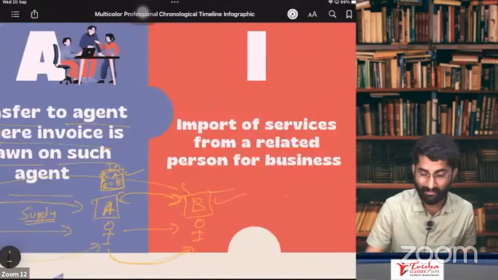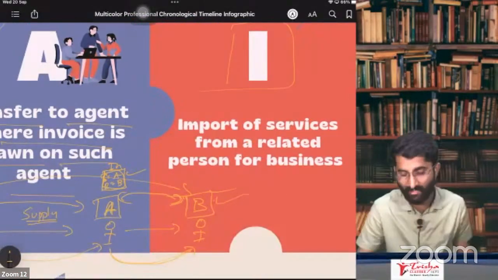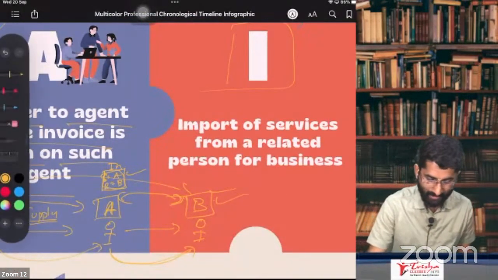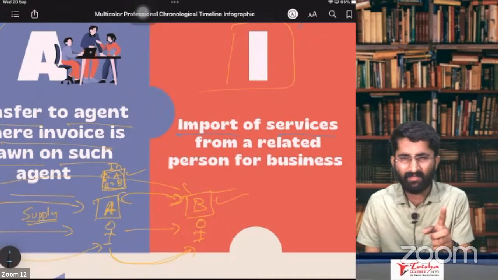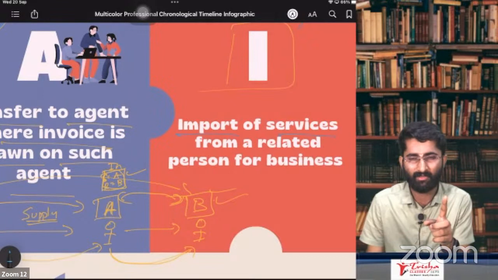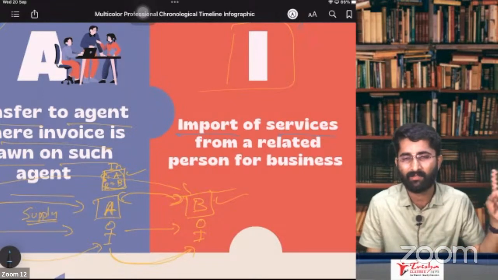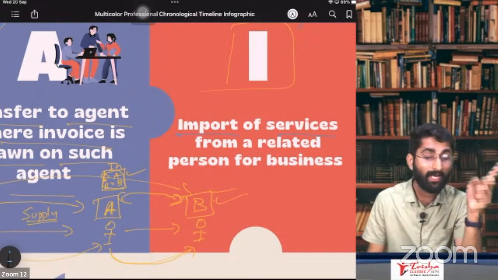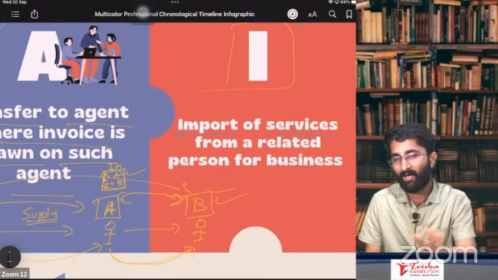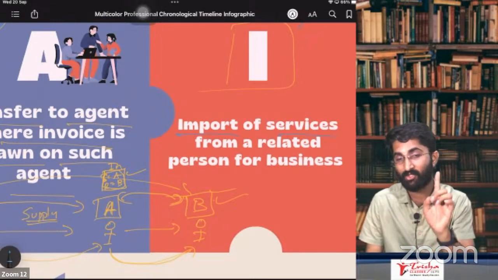Now what happens in case of I? Very, very important one. Let me explain the case of I. So this is importation of service. Sir, we have already discussed importation of service, section 7, subsection 1, clause C. Importation of service, that is supply, that is for a consideration. This is not for a consideration.